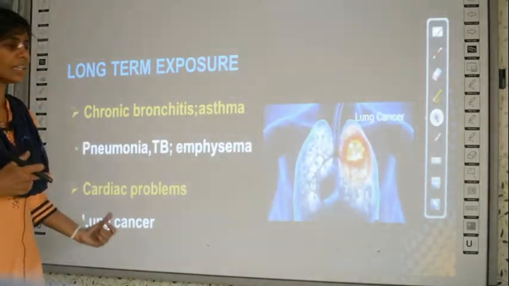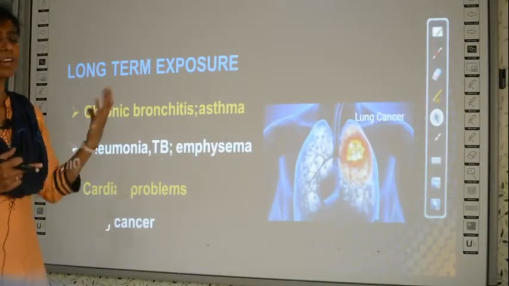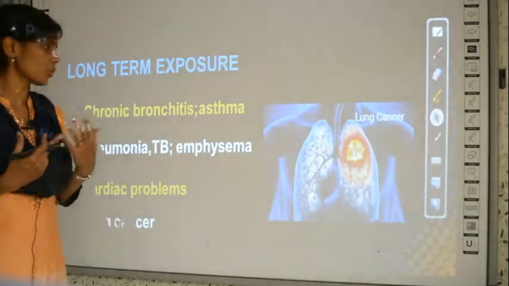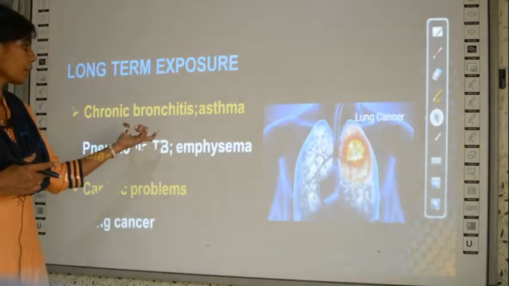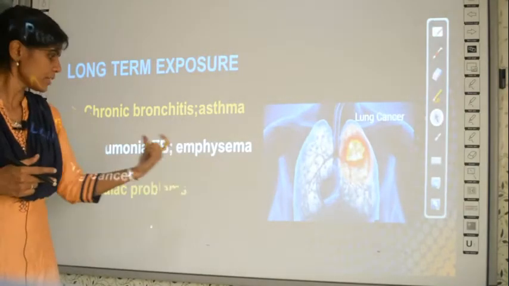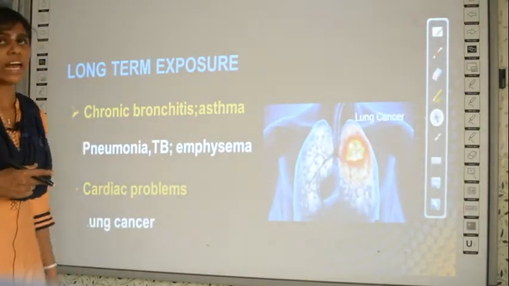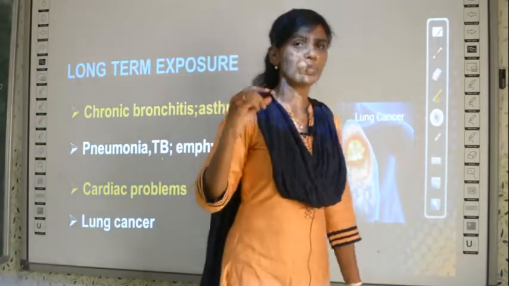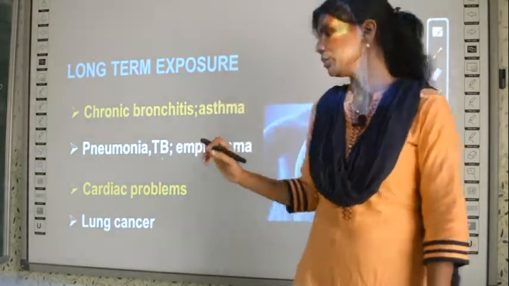That is called lung cancer. It can also happen when a person is exposed to air pollution for a longer duration. So what all have we studied? Chronic bronchitis, asthma, pneumonia, TB, emphysema, cardiac problems and lung cancer are the effects of long-term exposure to air pollution.